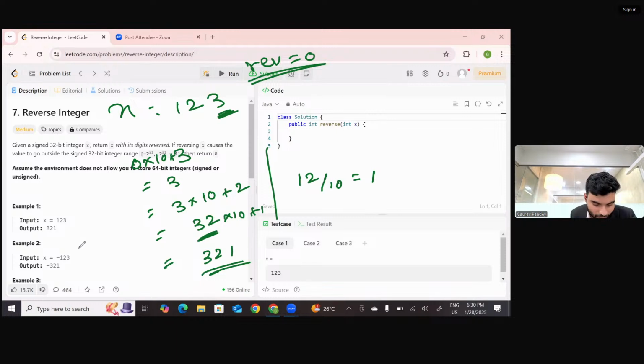Again, how will we do it for the negative numbers? How will we do it for the negative numbers? Yeah, now I'm feeling interactive. Very good, Ria. You're taking the first step.